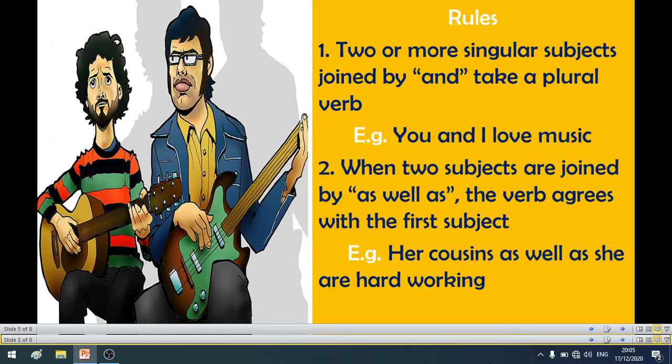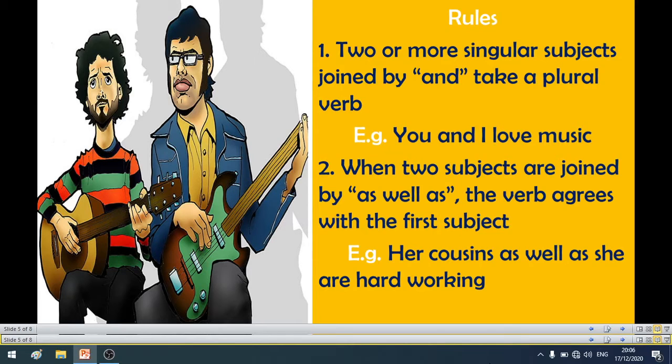So I would like to talk about some rules which are given in our textbook itself. Okay, so நம்ம textbook la இருக்குது. I have given just what is given in the textbook. Okay, some of the rules for subject verb agreement. ஒரு subject verb ப்ராப்பரா போடணும் அப்படிங்கிறதுக்கு என்னென்ன ரூல்ஸ் தேவை? Rule number 1, two or more singular subjects joined by "and" take a plural verb. Okay, singular subject ரெண்டு அல்லது அதுக்கு மேல சேர்ந்தா there we use a plural verb. Okay, you and I love music.